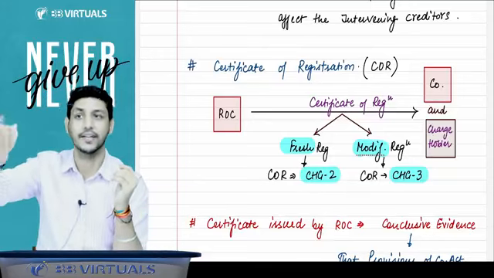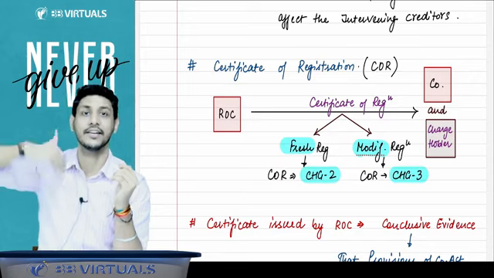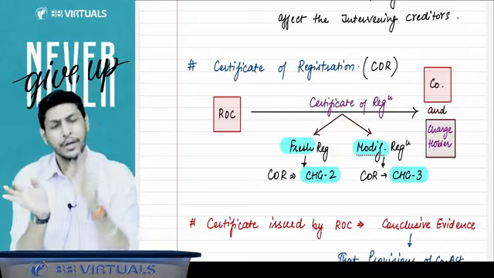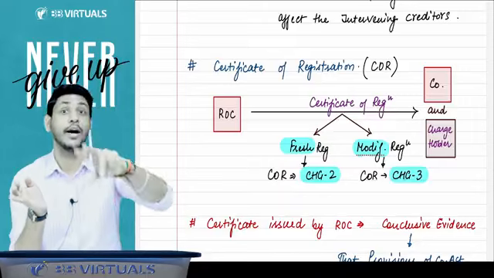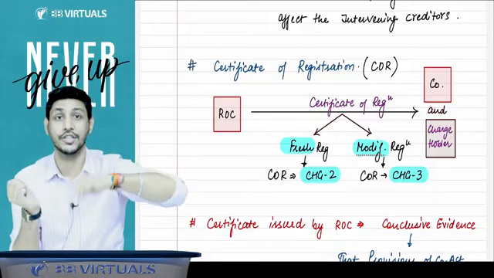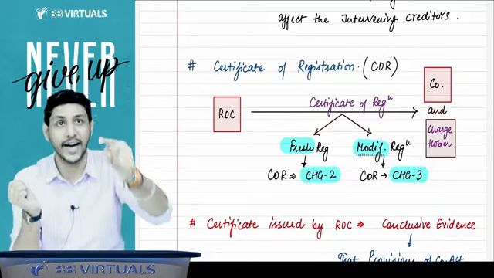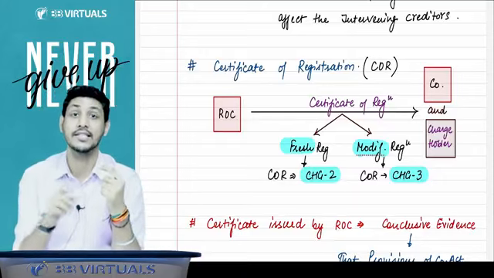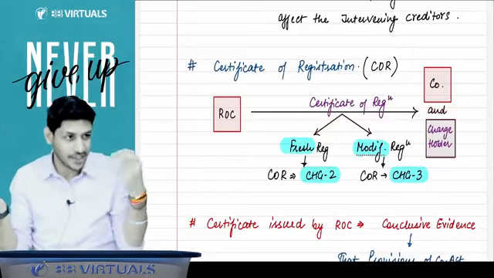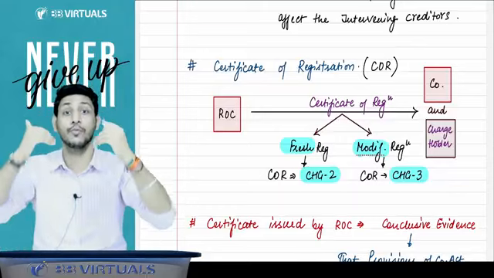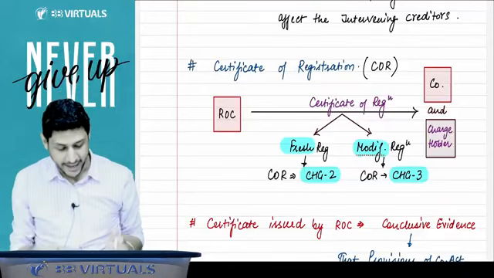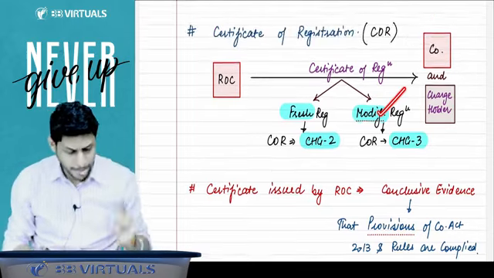When a fresh charge is created, you have to file CHG1. Then you will get in return the certificate of registration of charge in the form number CHG2. When you modify the charge, then also you have to file the form CHG1, and in that case, the ROC will issue you the certificate of registration of your modification of charge. That certificate will be granted in the CHG3 form. So the ROC will give you the certificate either CHG2 or CHG3, depending upon the purpose for which you have filed the CHG1.